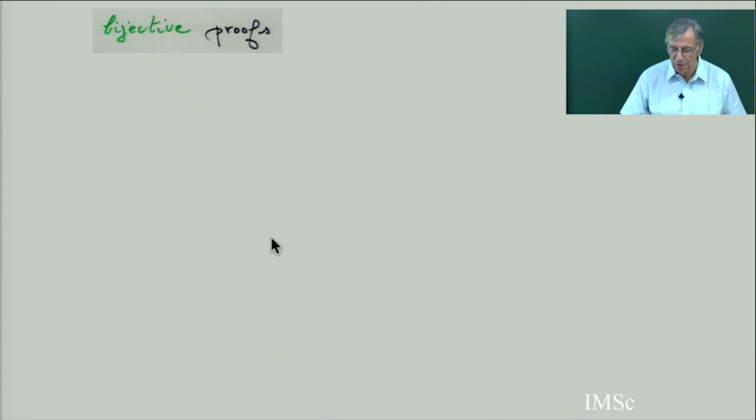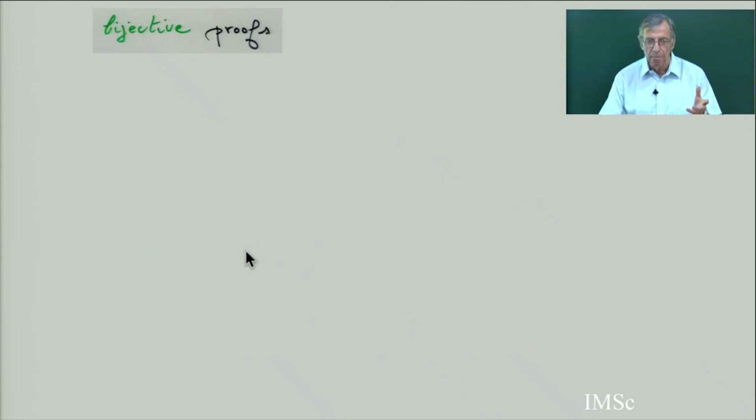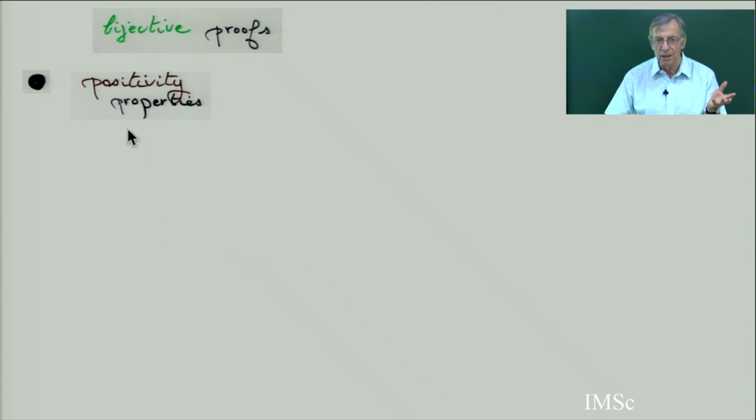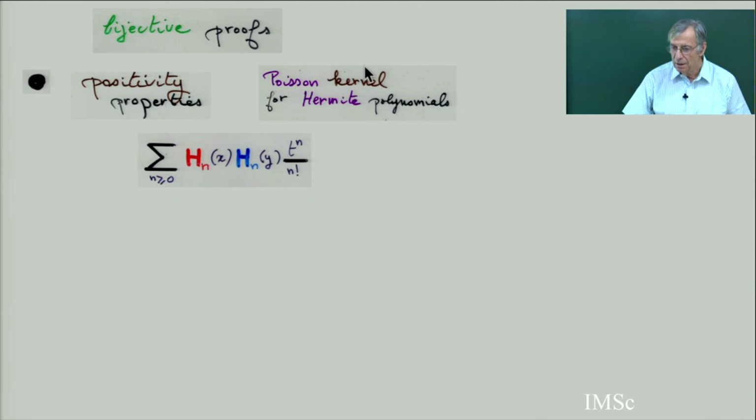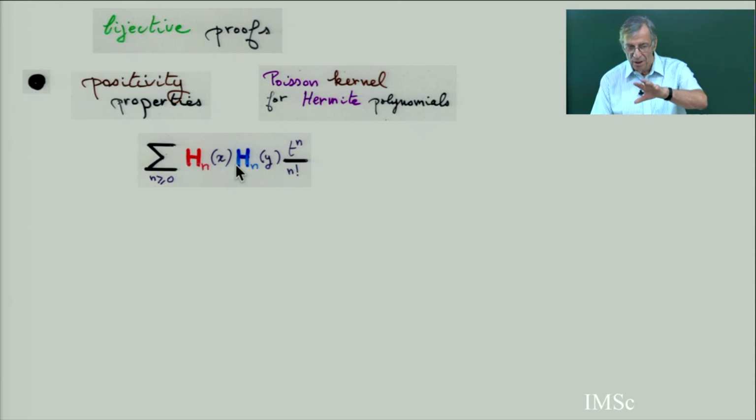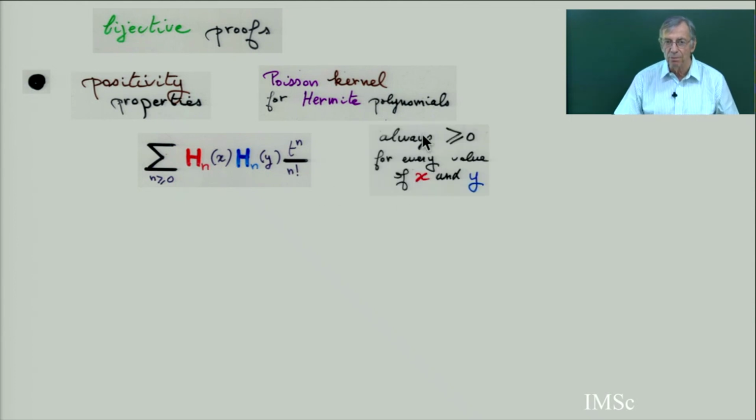So the advantage of bijective proof is that very often it gives you immediately positivity properties. Because if you put the parameters equal to some positive numbers, then you get some positivity. For example, here, this term is what is called the Poisson kernel, the analog for Hermite polynomial. And if you look at the interpretation with this configuration, the assembly of these four types of things, with x and y as weights, then if you put any value of x1, this is always positive.